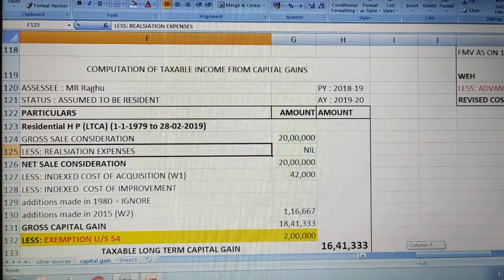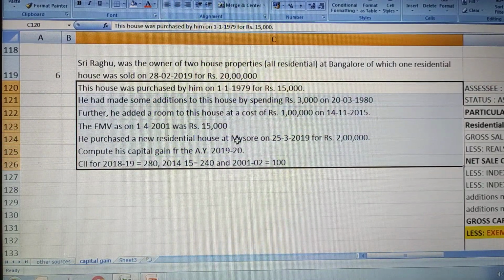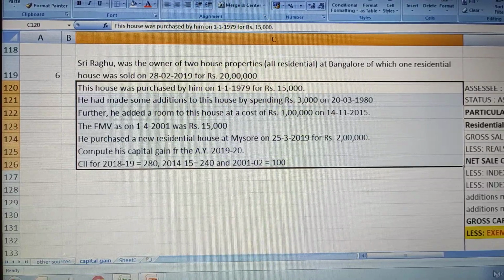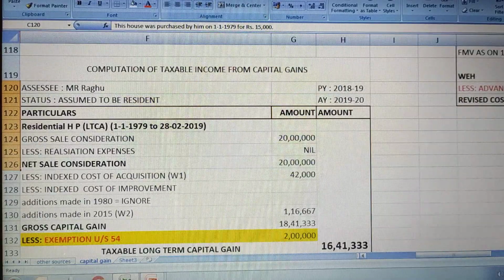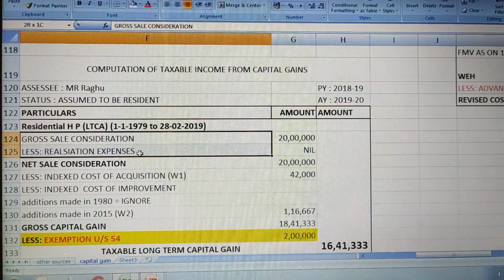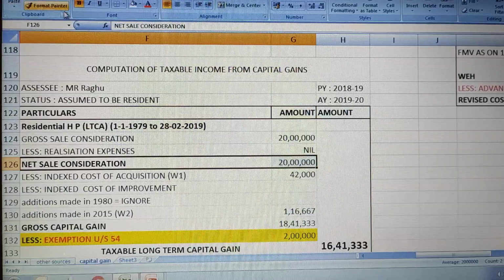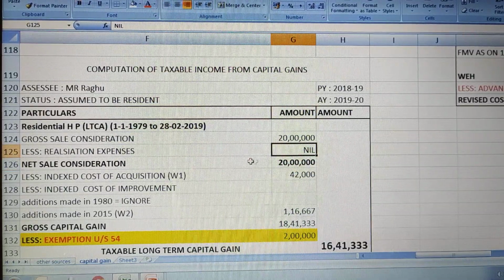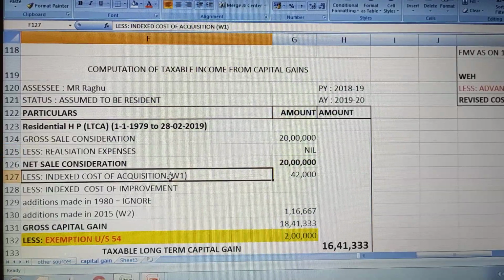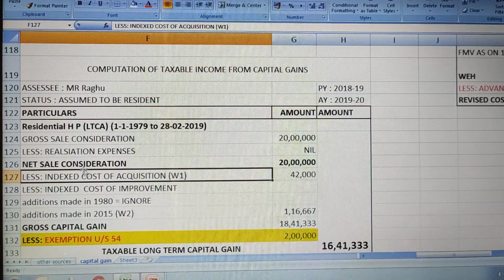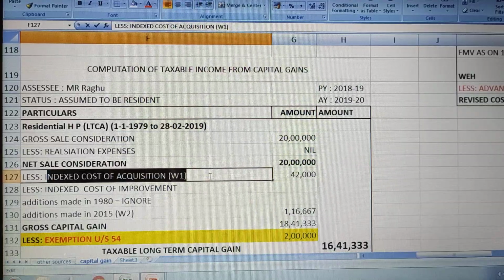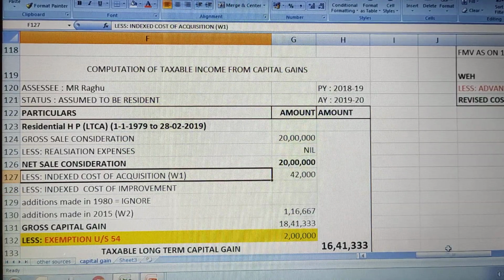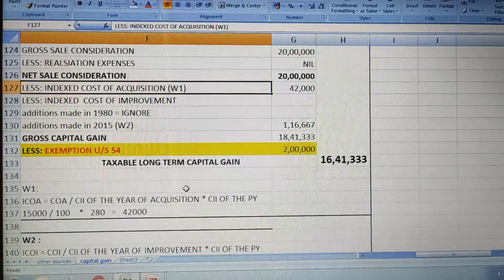There is no realization expense mentioned for selling this house. Nothing, brokerage or any other expenses, has been incurred. So it will be nil. If you minus this, as usual, you will get the net sale consideration, that is 20 lakh itself, because there is no realization expense. Because the asset is long term in nature, so indexing should be done for cost of acquisition and for cost of improvement. Okay.